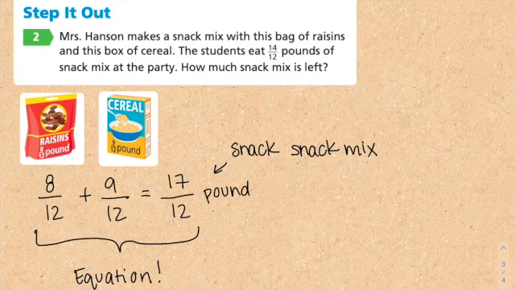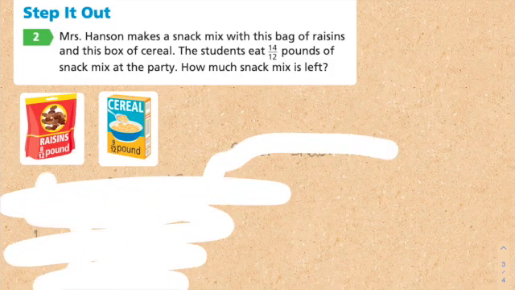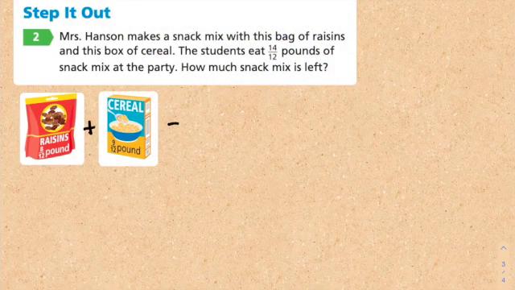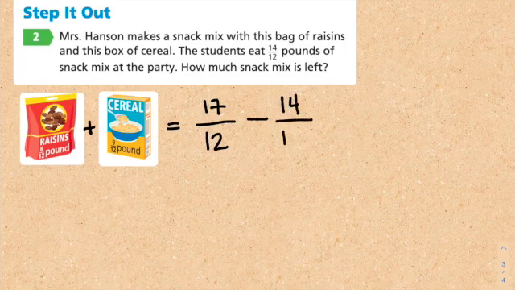So then C says, how can you find how much is left after the students have eaten some? Well, it says in the question, Mrs. Hanson makes a snack mix with this bag of raisins and this box of cereal, okay? And the students eat 14 over 12 pounds of the snack mix at the party. So how much is left? So what that means, if our total snack mix of the raisins plus the cereal was 17 over 12, and the students took away 14 over 12.